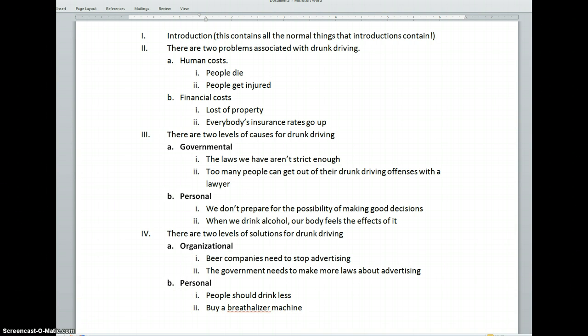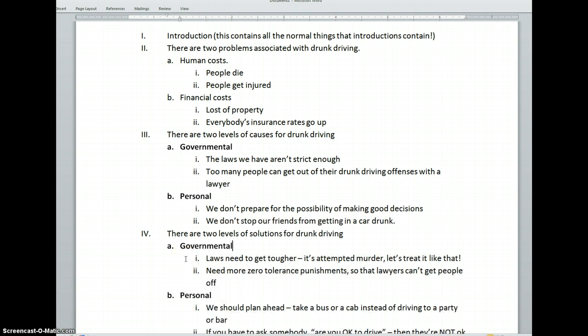Now let's look at a better version of this outline. Okay, we have a much stronger outline here. As we can see, our problems remain the same, but what we did is we changed the governmental solution causes. So now we have governmental causes. The laws we have aren't strict enough. Too many people can get out of drunk driving offenses. That's the same. But now let's link down here to governmental solutions. The laws need to get tougher. It's attempted murder. Let's treat it like that. And need more zero tolerance punishment so that lawyers can't get people off. So as you can see, every cause has a corresponding solution.